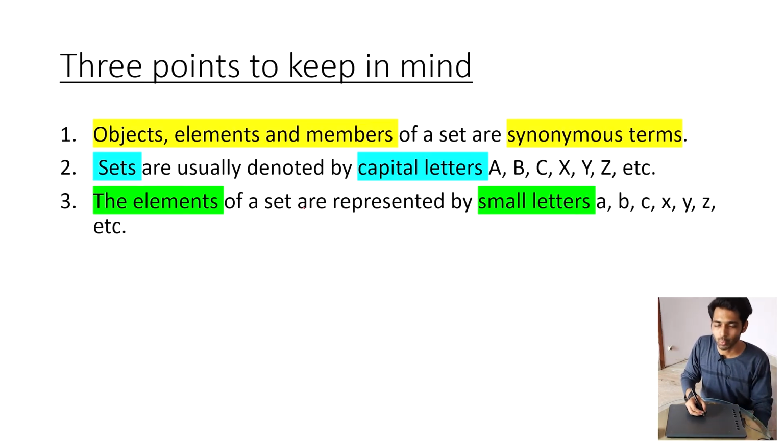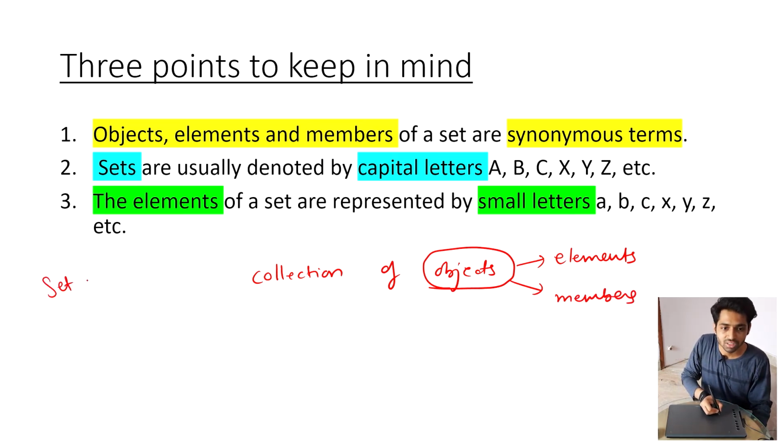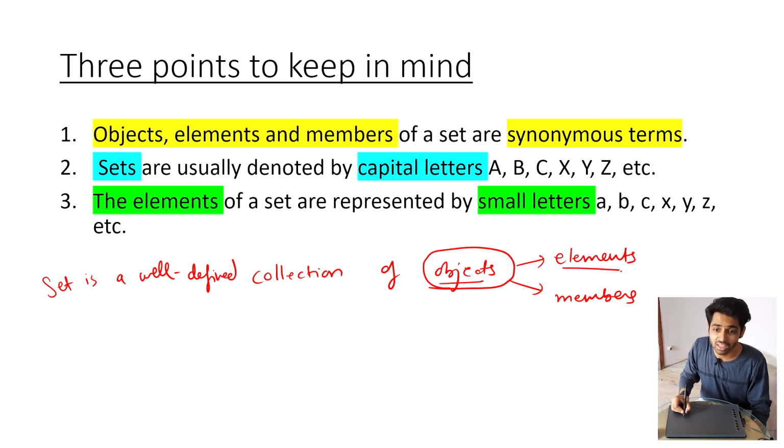Moving on to the next thing. When you are doing sets, there are 3 points you have to keep in mind. First thing, we understood that a set is what? It is a collection of objects. Now these objects have two synonyms. You can call them elements and you can also call them members. So a set is a well-defined collection of objects, or a well-defined collection of elements, or a well-defined collection of members. So this covers our first point.